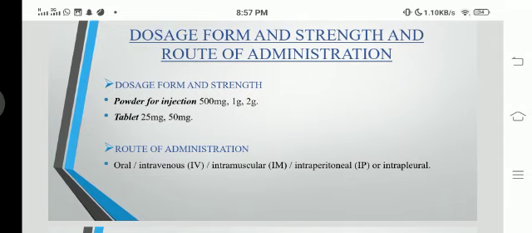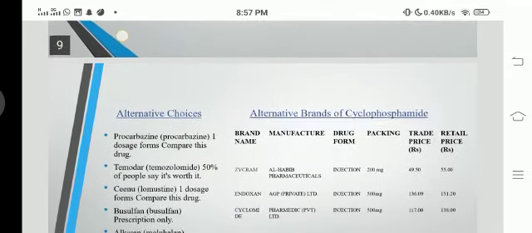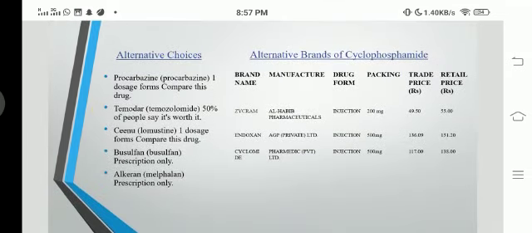Route of administration: it is given orally, intravenously, intramuscularly or intraperitoneally also. What are the alternative choices? When the patient is resistant to cyclophosphamide or there are chances of detoxification, in short, when cyclophosphamide does not suit a particular patient, we have alternative choices like procarbazine, temozolomide, busulfan and melphalan, in which busulfan and melphalan have various side effects and are given cautiously. So it is prescribed very rarely.